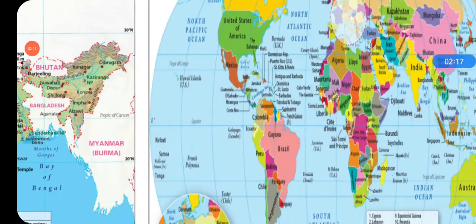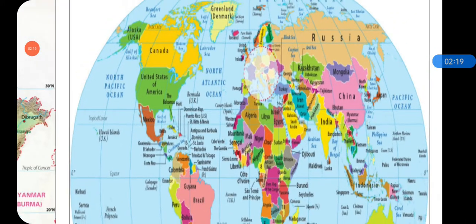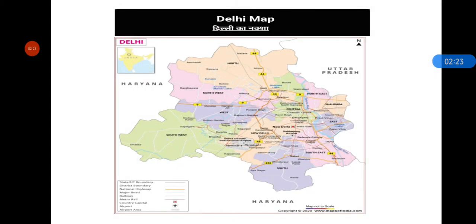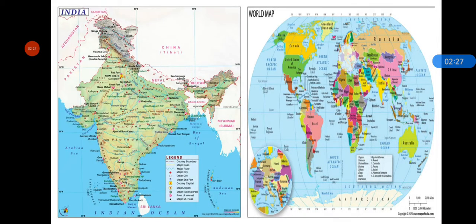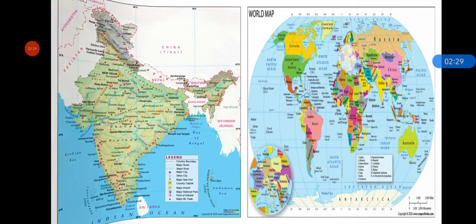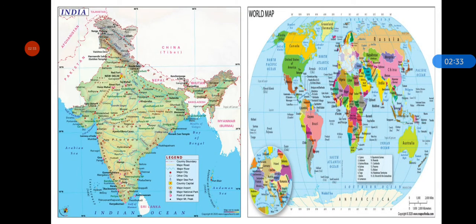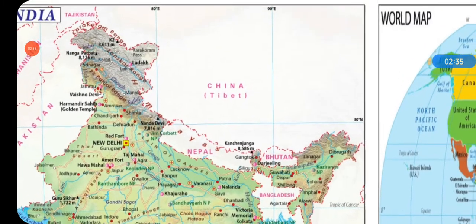This is the world map. Okay, so observe these maps and answer, do you know where Delhi is located? And how big is it? This is the map of Delhi, and here you can see Delhi in the India map.